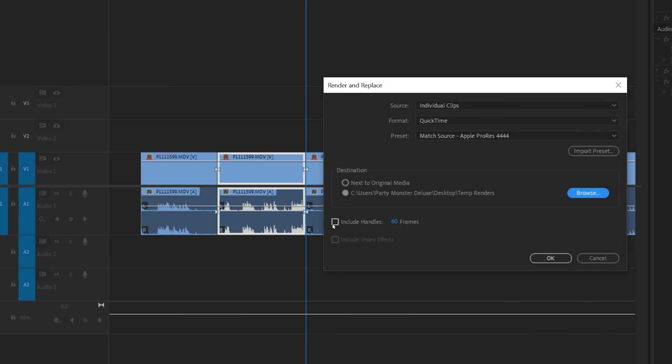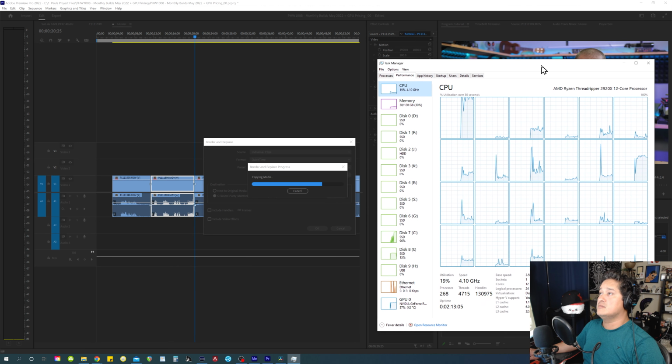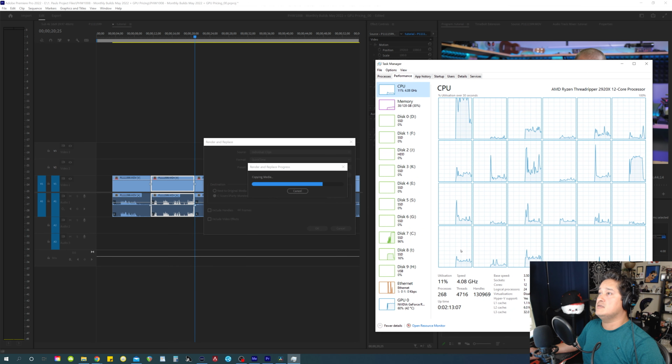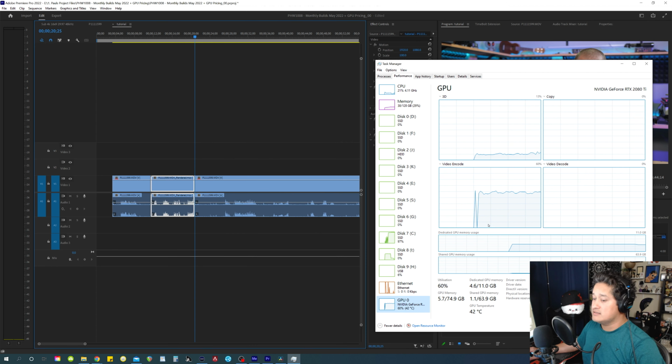You're able to include handles, which increases the length of your cuts, meaning these cuts are going to increase by an additional 60 frames. That way you have some more space in case you want to do a transition or something like that. So that's one way of doing it. Let's hit OK. It starts to transcode the media, and because Adobe sucks, instead of using all my CPUs it's using one and only using 50% of my 2080 Ti. Very annoying.